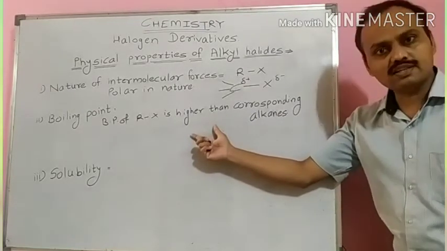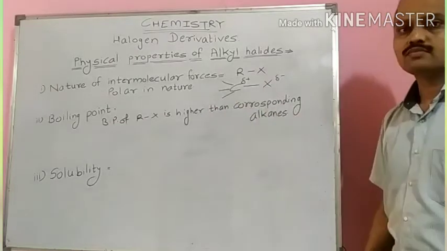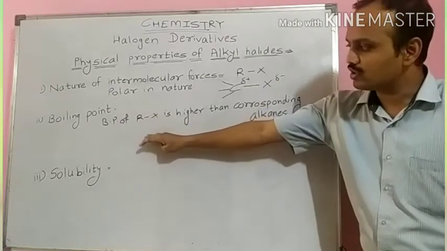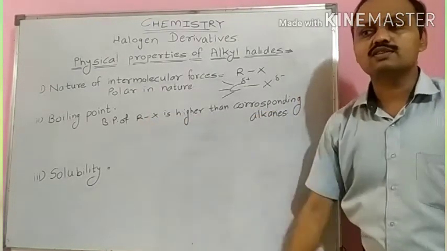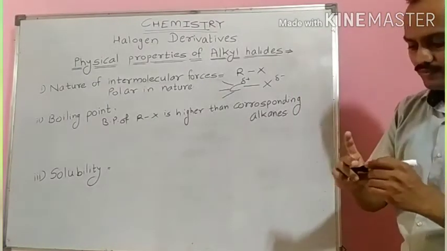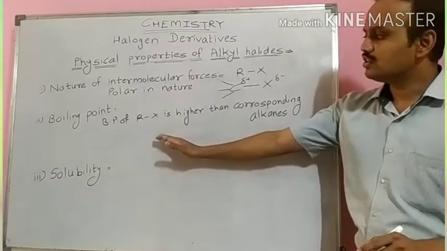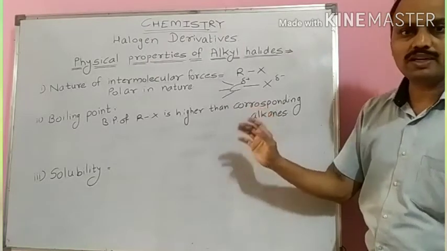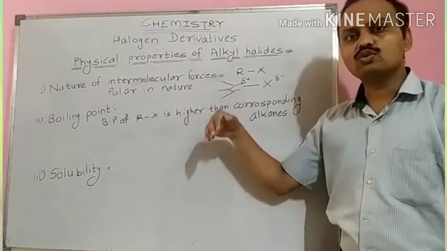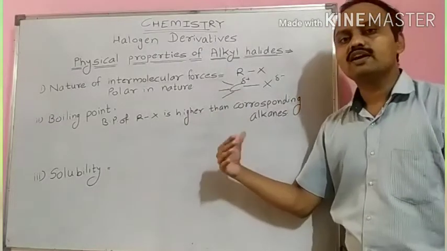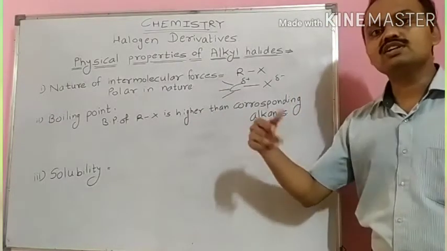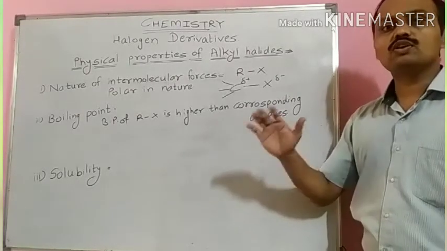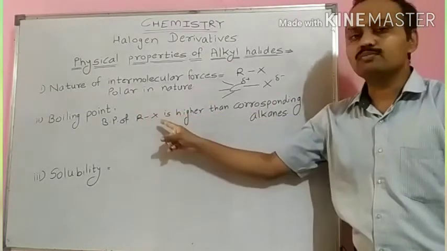As molecular mass increases, boiling point also increases. By two ways we can explain the increase in molecular mass and effectively the increase in boiling point. First way, by changing the halogen atom and keeping R constant. I will repeat, by keeping R, that is the alkyl group, constant and changing the halogen atom. And second way will be by changing the alkyl group and keeping halogen atom constant. In both ways, as molecular mass increases, boiling point of that compound will increase.